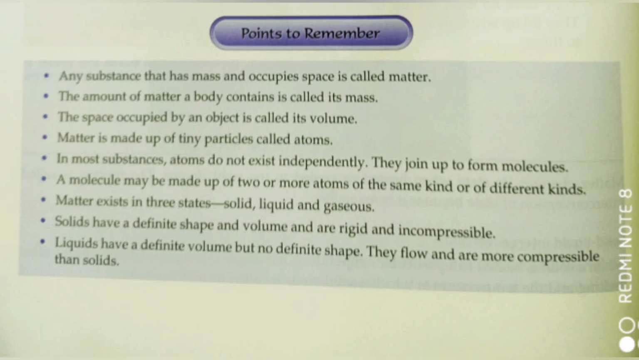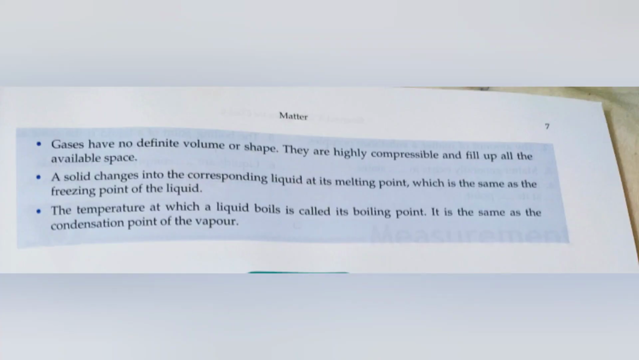Matter exists in three states: solid, liquid and gaseous state. We have seen that solids have a definite shape and volume and are rigid and incompressible, whereas liquids have a definite volume but they do not have a definite shape. They can flow and they are more compressible than the solids. And gases have no definite volume nor a definite shape. They are highly compressible and they fill up all the available space.